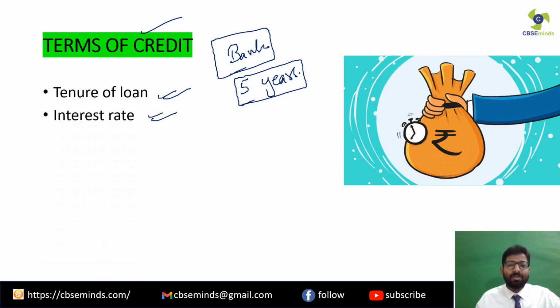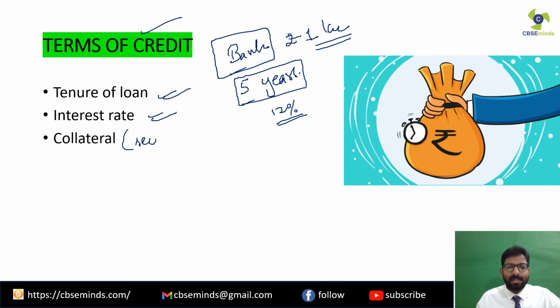The next term of credit is interest rate. Now the bank is going to give me let's say rupees 1 lakh as loan for 5 years at what rate of interest? So rate of interest, let's say, is 12% per annum. Clear? So interest rate also has to be in the terms of credit. Next is collateral. Collateral means security.